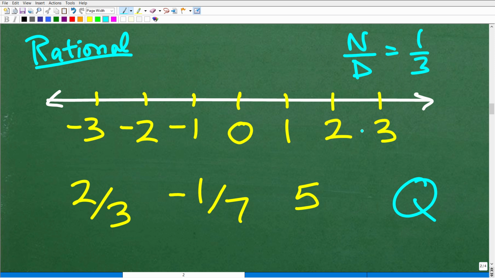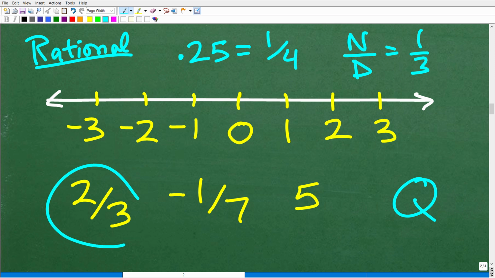Okay, so we have to use only these numbers here. These are integers right here. If we can express a number using integers only, for example, 0.25, okay, that is a rational number because this number we can express as a fraction of any two integers, which of course is 1/4. Okay, so fractions, where we basically have nice whole numbers or integer values in the numerator and denominator, are rational numbers.